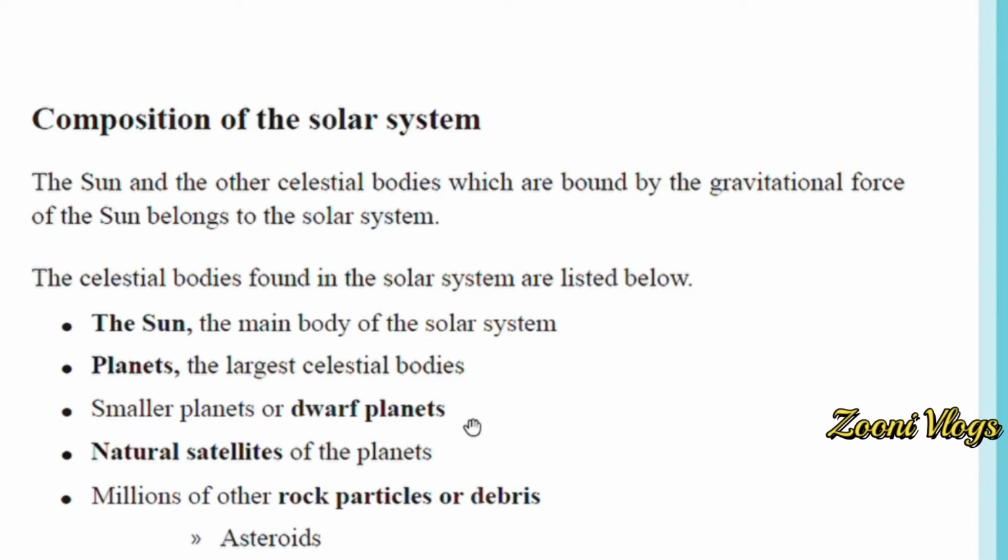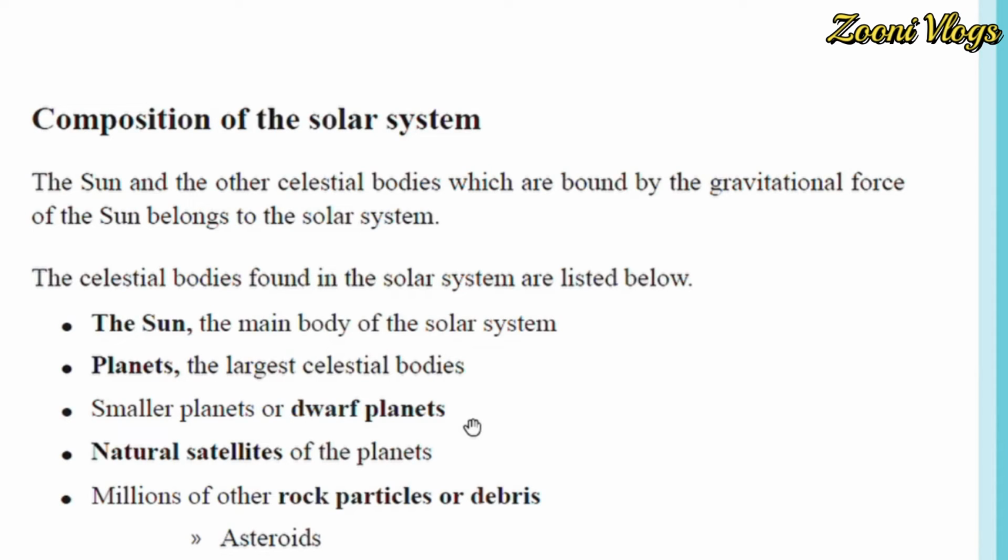Composition of the solar system. Now we are going to talk about the creation of the solar system. The sun and the other celestial bodies which are bound by the gravitational force of the sun belong to the solar system. Now, what is the meaning of gravitational force? Now we can walk, we can do whatever we like because we can travel here and there. Why? Because of the gravitational force of the earth.